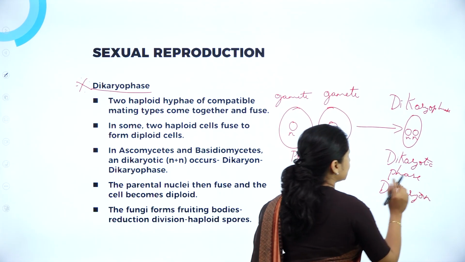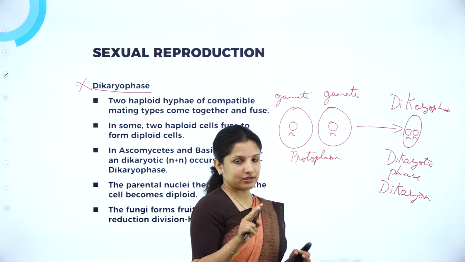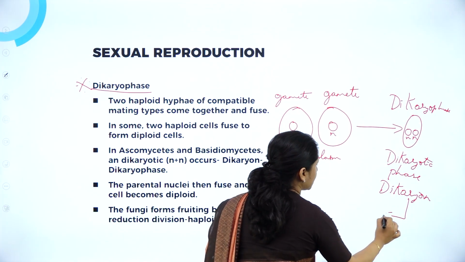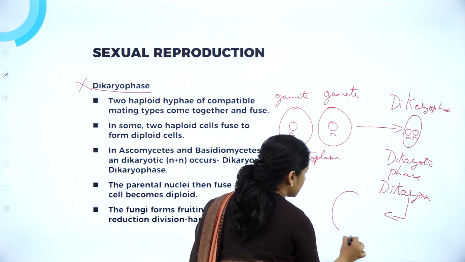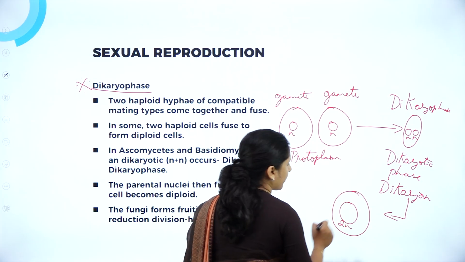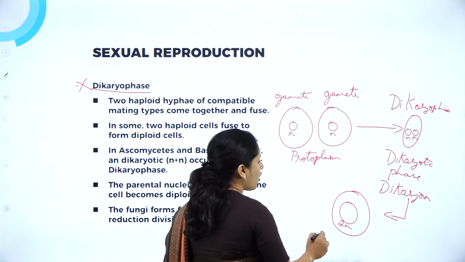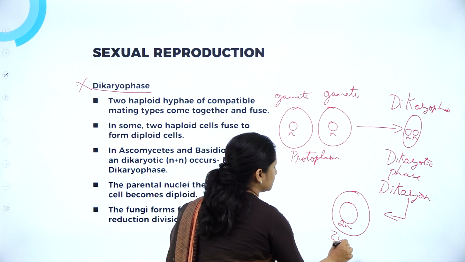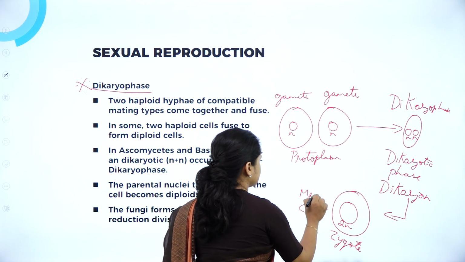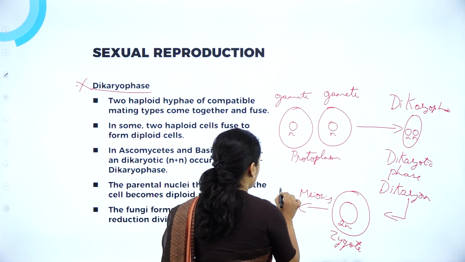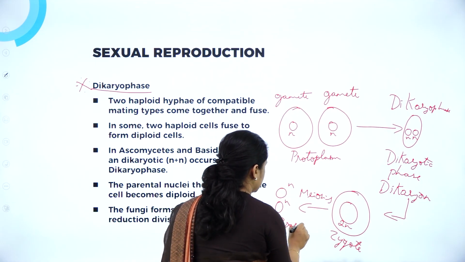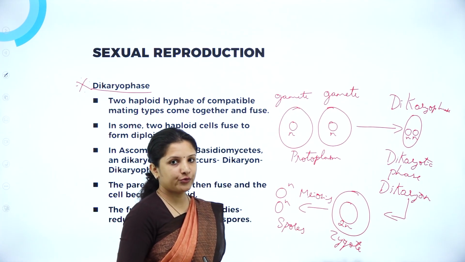Dikaryon meaning a cell having two nuclei. Now, after this particular phase, it will enter into karyogamy, wherein the nuclei will fuse and it will become diploid, forming a zygote. Next, this zygote will undergo meiosis, forming haploid spores. So, I hope you understood.